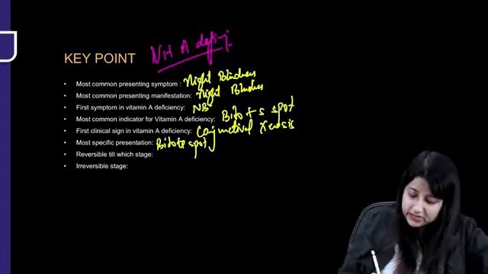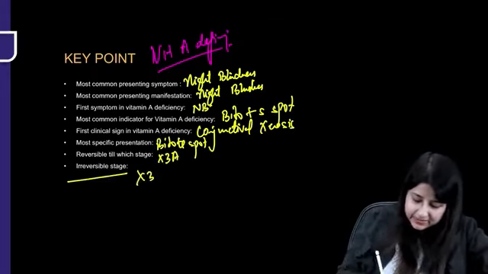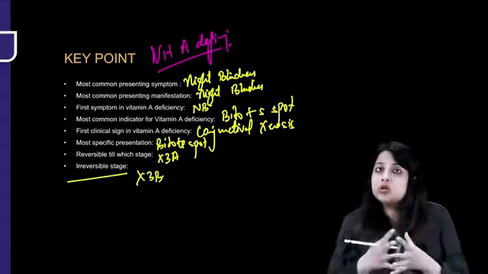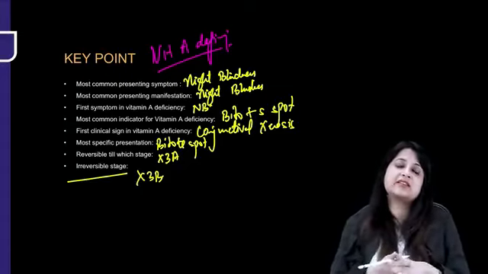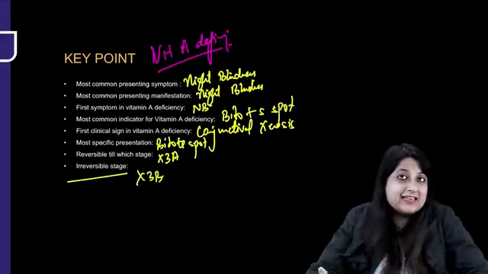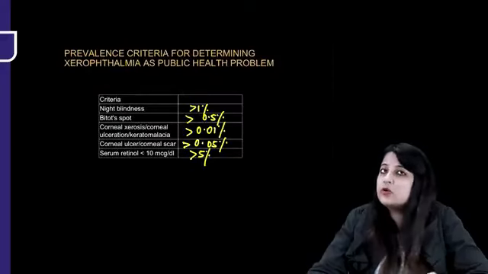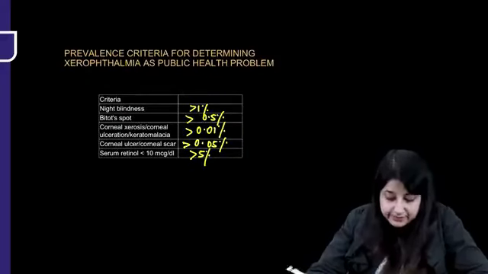Okay, it is reversible till which stage? So remember, X3A. Irreversible stage is X3B. Okay, most common symptom that a person will present is night blindness. He cannot see at night. But the first clinical sign which a doctor is going to appreciate is conjunctival xerosis, and most specific is Bitot spot.